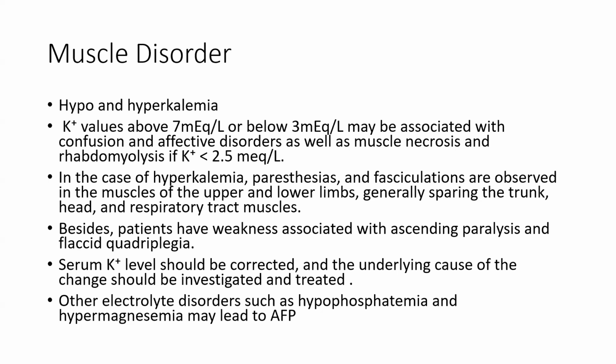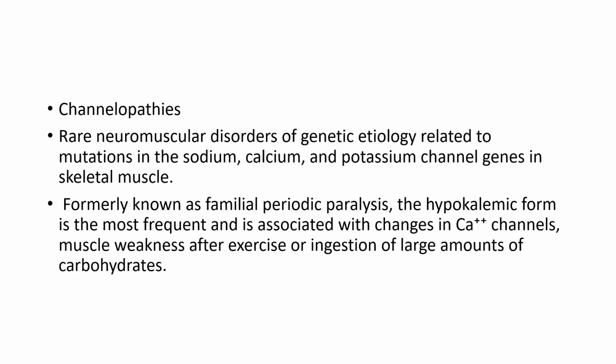In cases of hypokalemia, paresthesias and fasciculation are observed in muscles of upper and lower limb, generally sparing trunk, head, and respiratory tract muscle. Besides, the patient has weakness associated with ascending paralysis and flaccid quadriplegia. Serum potassium should be corrected and the underlying cause of change must be investigated and treated. Other electrolyte disorders like hypophosphatemia and hypermagnesemia may lead to acute flaccid paralysis.